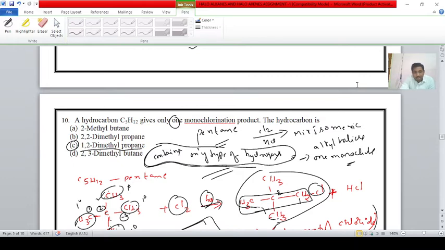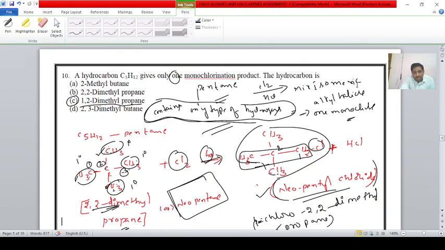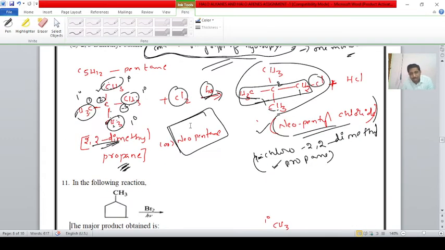For example, select the A option, 2 methyl butane. CH3, CH, CH3, CH2, CH3. First carbon, second carbon, third carbon, fourth carbon.